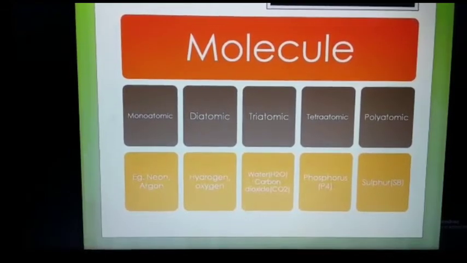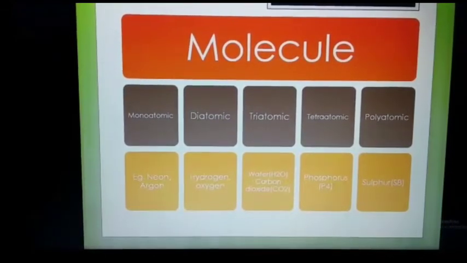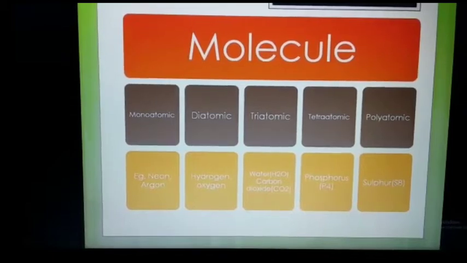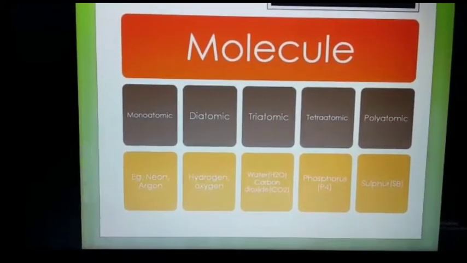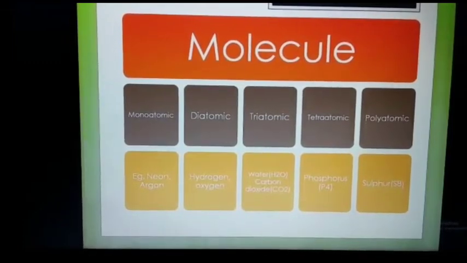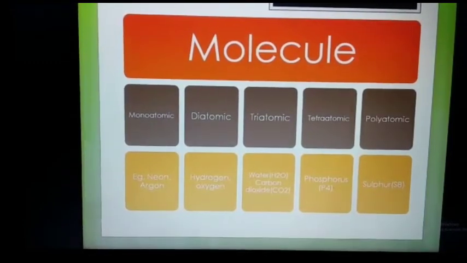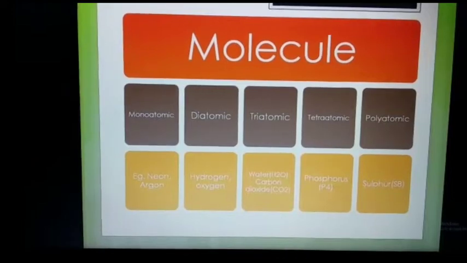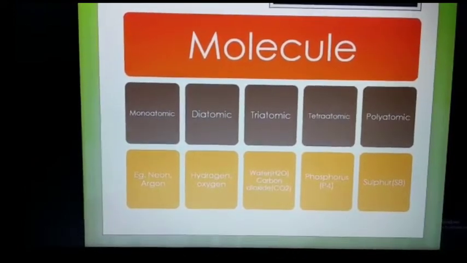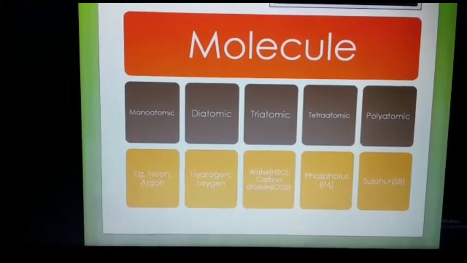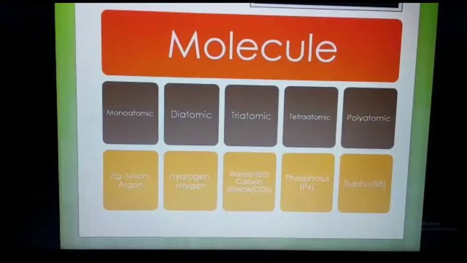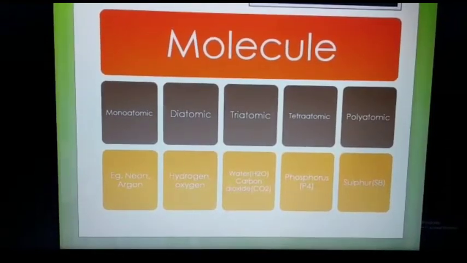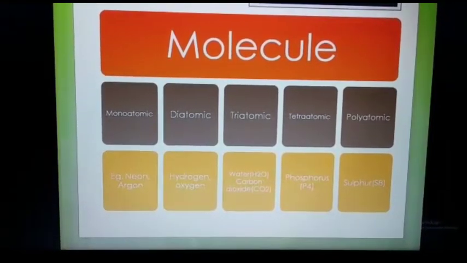A molecule that has three atoms is called a triatomic molecule. Examples are water, H2O, and carbon dioxide, CO2. A molecule that has four atoms is called a tetraatomic molecule. An example is phosphorus, P4. A molecule that has more than four atoms is called a polyatomic molecule. An example is sulfur, S8.